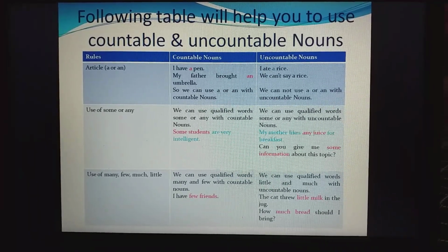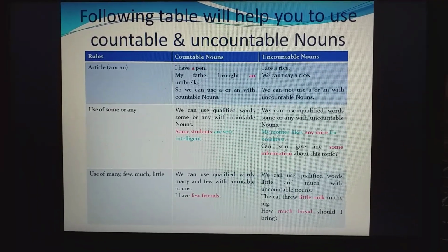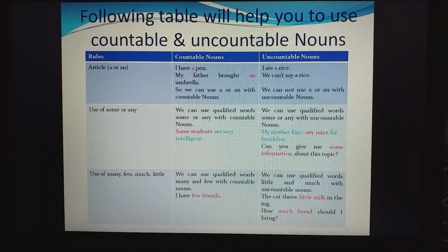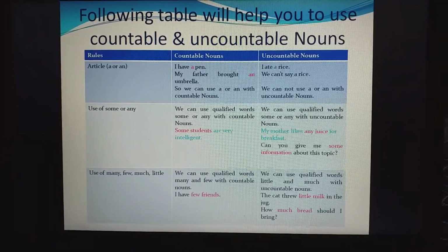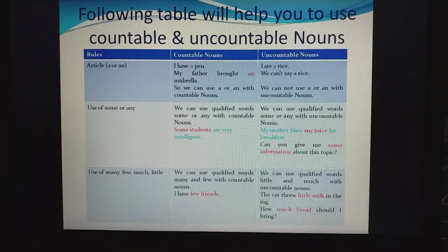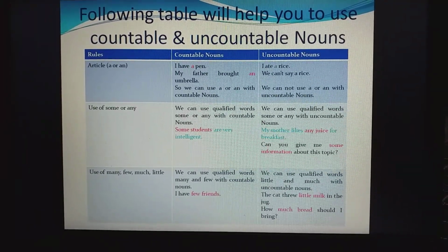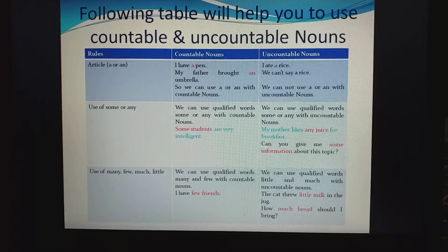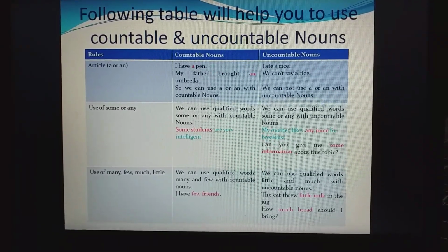We can use the qualifiers some or any with countable nouns. How can we use them? Look at here. Some students are very intelligent. Students are countable, so we can say, some students are very intelligent.